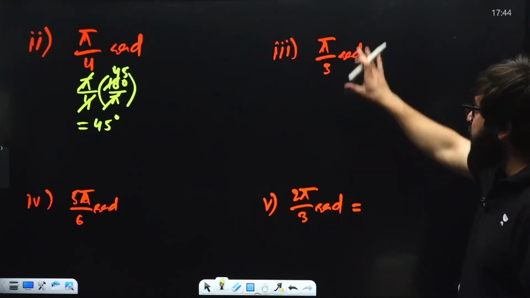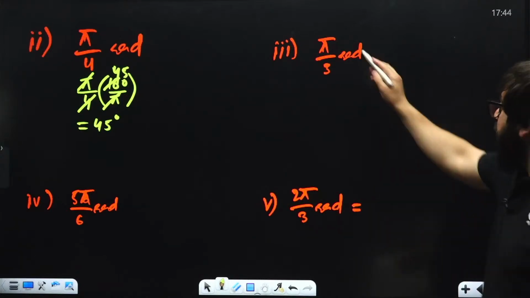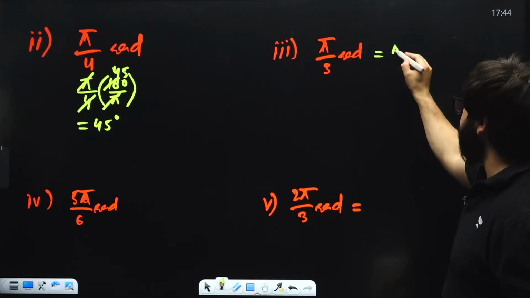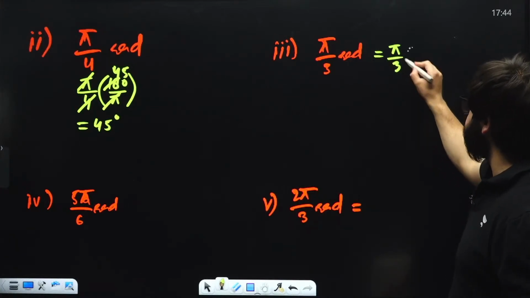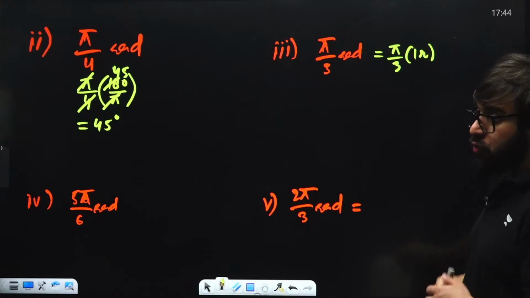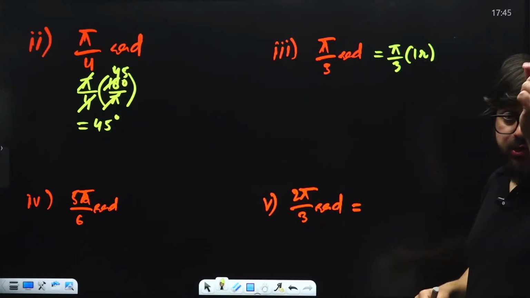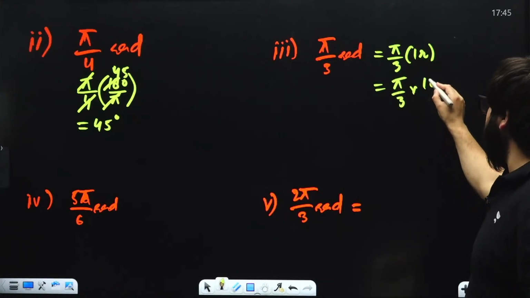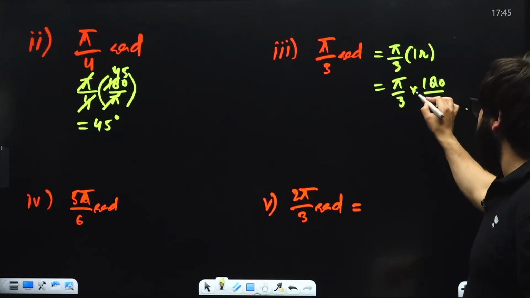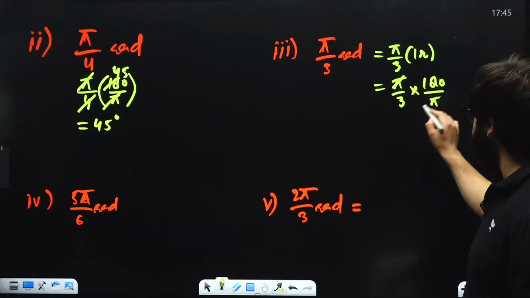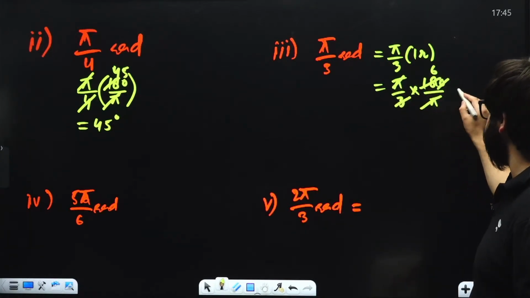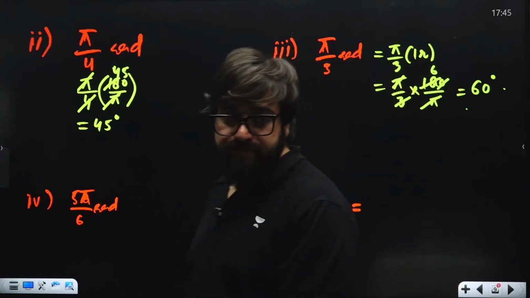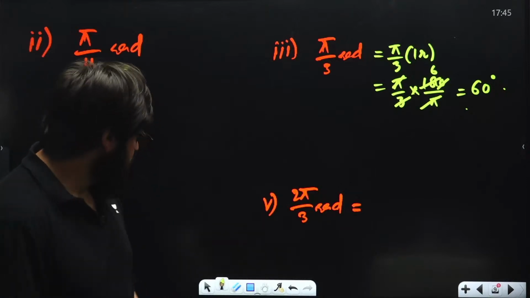Cool. Similarly, you will have to solve pi by 3 radians. How can we write this, sir? This will be pi by 3 into 1 radian. So we know the value of 1 radian is 180 by pi. So I can write pi by 3 into 180 divided by pi. Now this pi and this pi cancel, 3 ones are 3, 3 sixes are 18, 3 zeros are 0. So that is 60 degrees. Okay.